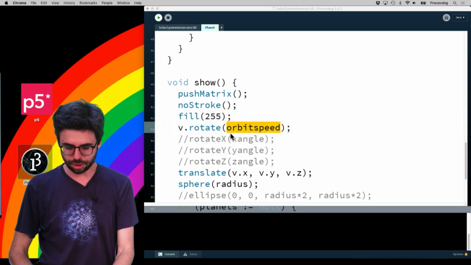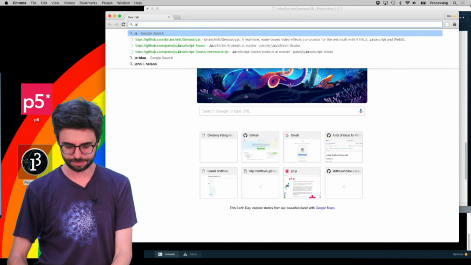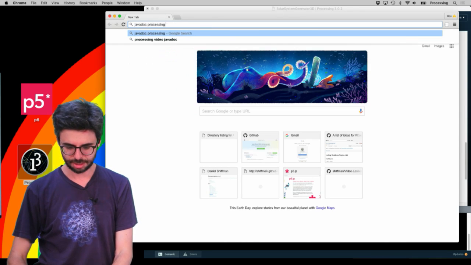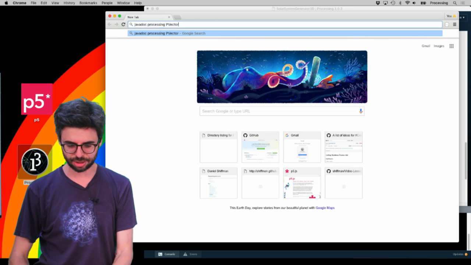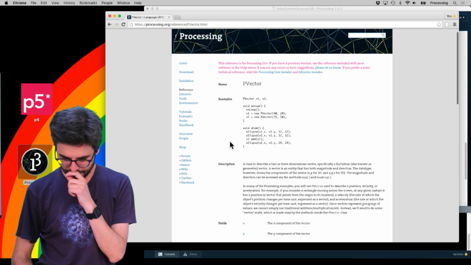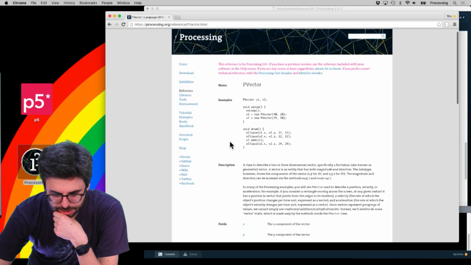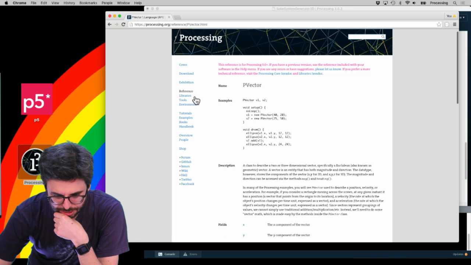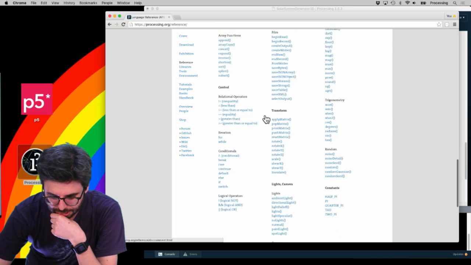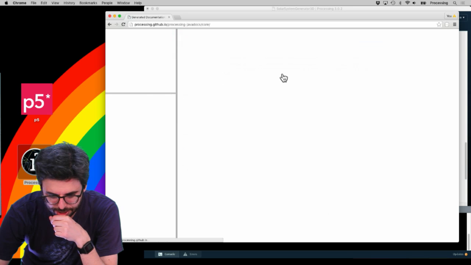Let's look. I'm getting into sort of advanced territory here, but one thing I can do is the p vector object. I think this is gonna work. The p vector object, no, I want the Java docs. Reference, processing core Java doc, yep.